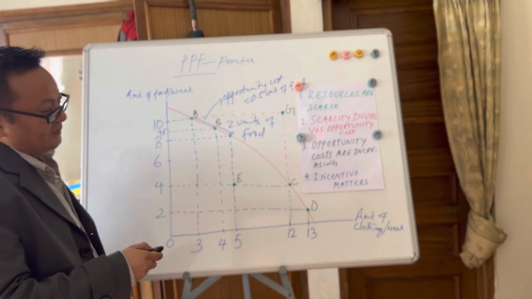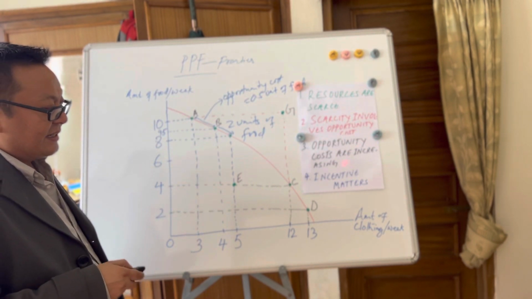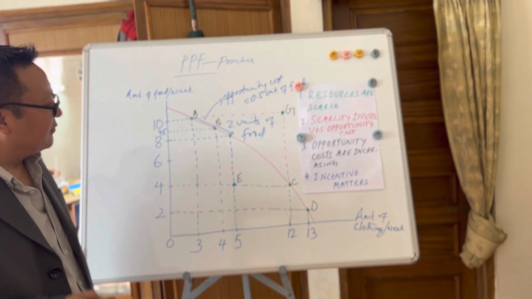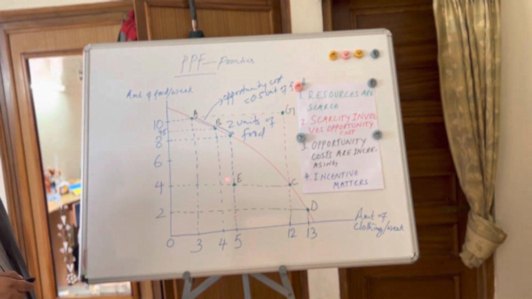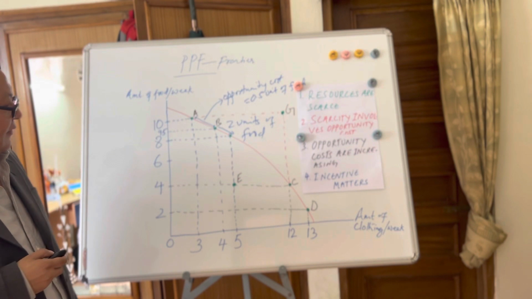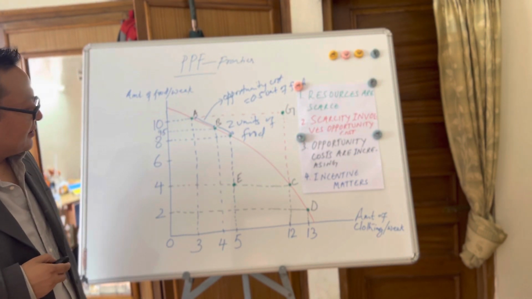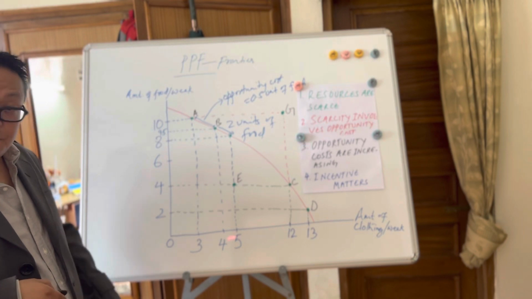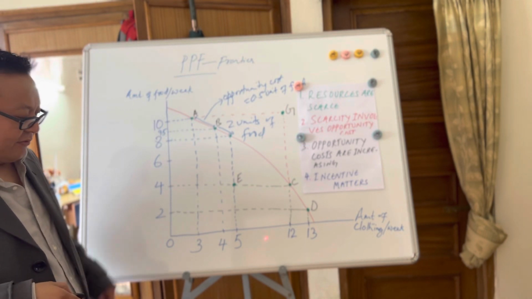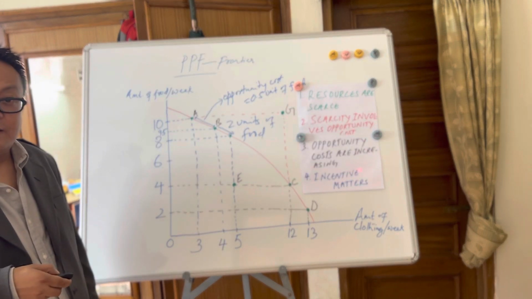So that's why opportunity costs are increasing. Then the fourth one, incentives matter. Now we won't forgo clothing or food unless there's an incentive for us to do so. If we are posed with a survival threat, we might sacrifice clothing for food. So incentives matter that way.